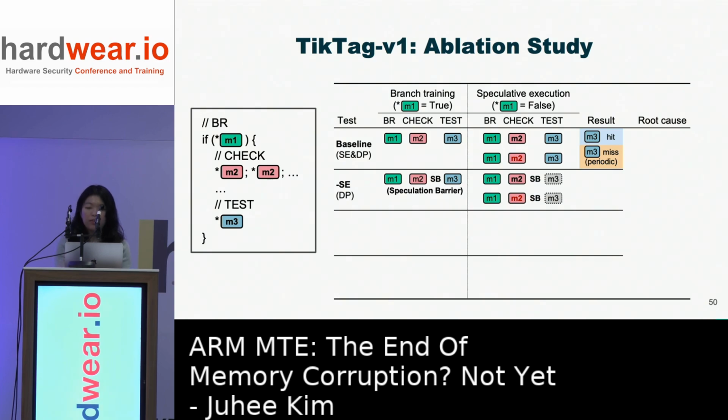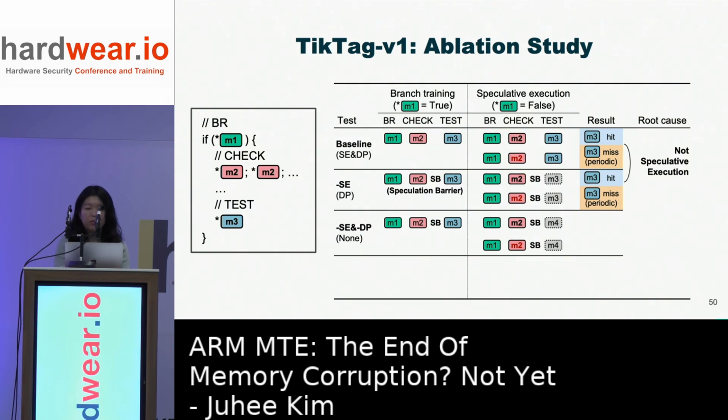This prevents the CPU from speculatively executing the test access, but the CPU can still prefetch data using the data prefetcher. And here the result was the same. So this tells us that the root cause may not be speculative execution.